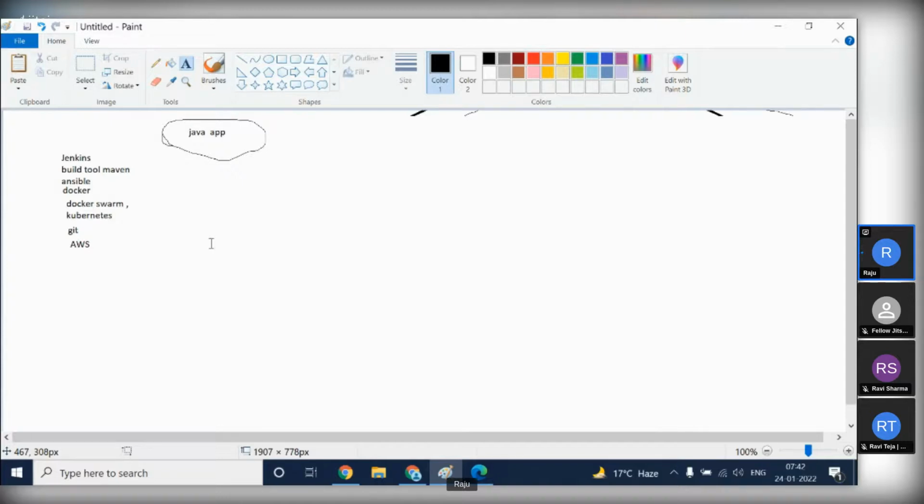Next, coming to S3. S3 is a storage service, where we can store everything, whatever it may be. If you want to take a backup of your server, you can store everything in S3. And we have block storage. This block storage is like the hard disk in your laptop, right? In a server also, if you want more memory, you can take that block storage and mount it to your server, then you can use it, right? So we have block storage and S3.